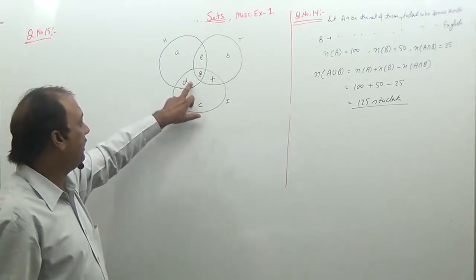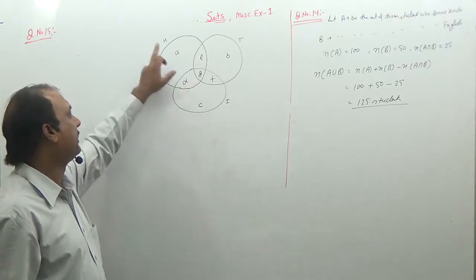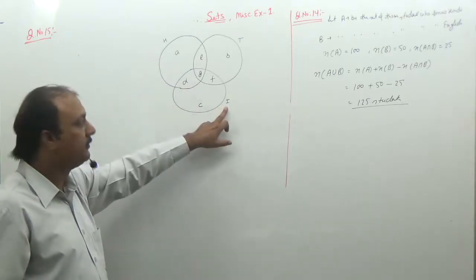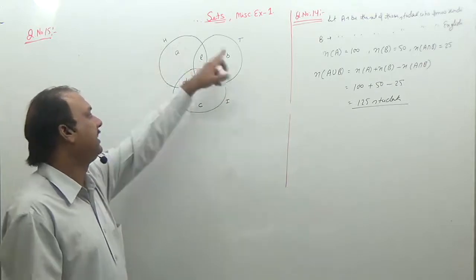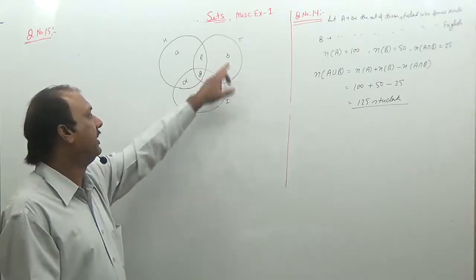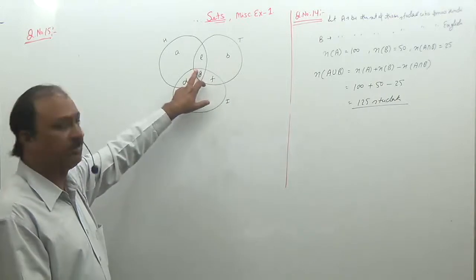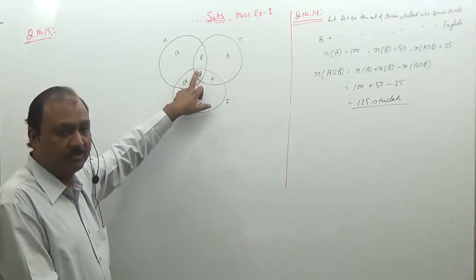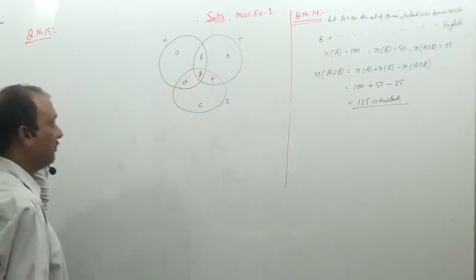If we define d as the number of those people who read newspaper H as well as I, e are those people who read newspaper H and T, f means those people who read newspaper T and I, and g is the number of those people who read all the three newspapers H, I and T.